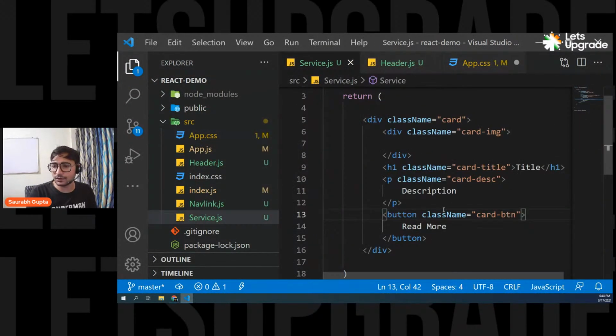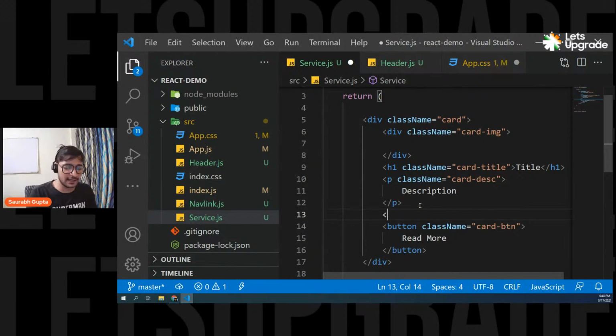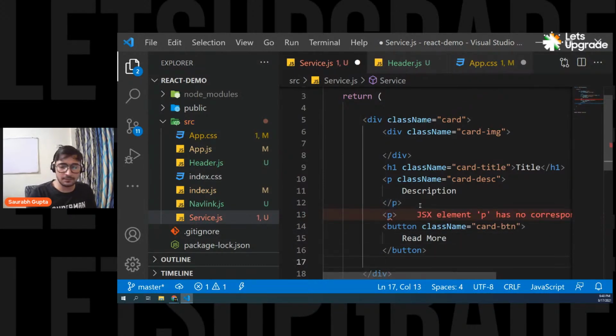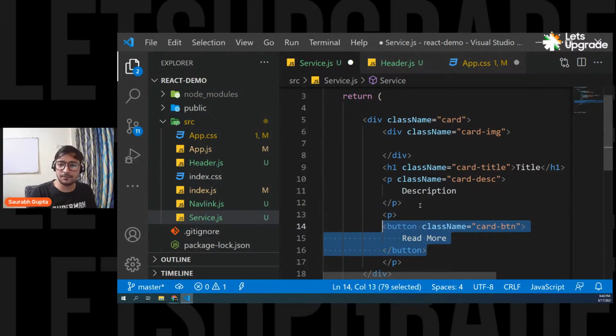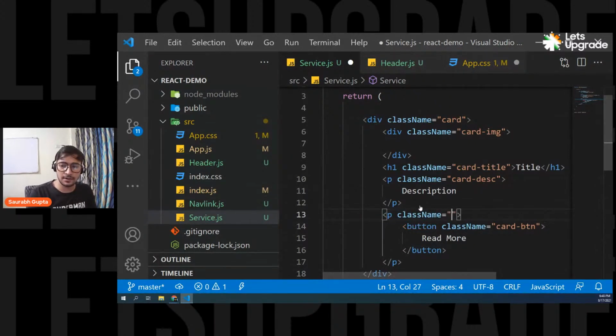And let's also do one more thing. Let's give the button a parent, so we can also pad it. Class name, btn-parent.